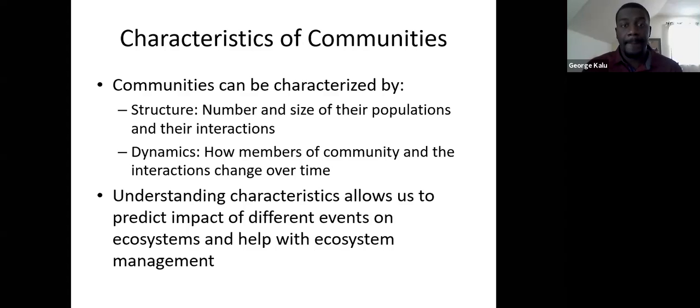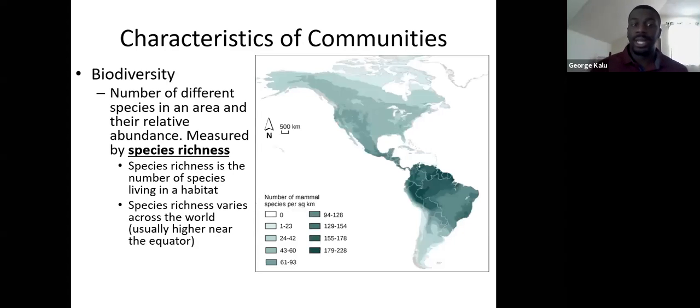Okay. So when we take a look at the characteristics of all these communities, one of the things we're going to be really looking for is the biodiversity. Okay? And so the biodiversity is the number of different species that live in a particular area, as well as the relative abundance of that species. So this is what we kind of measure as the species richness. So species richness is just the number of species that live in a particular habitat.